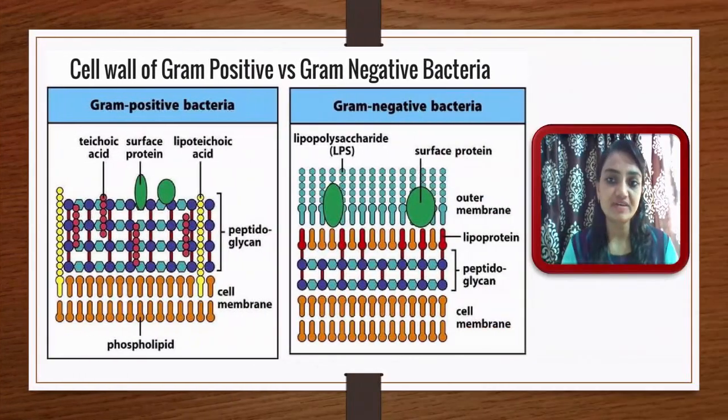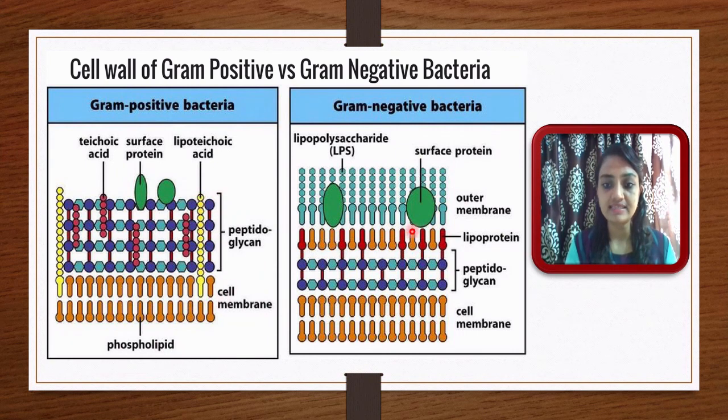Now let me try to understand more. Here you can see the cell wall of Gram positive versus Gram negative bacteria. The Gram positive bacterial cell wall has lipoteichoic acid, and here you can see the molecule on the surface protein and teichoic acid. This is the peptidoglycan layer, the one specific component the cell wall is made of. Then the common cell membrane, which is made up of phospholipids. This is the cell wall of a Gram positive bacterium.